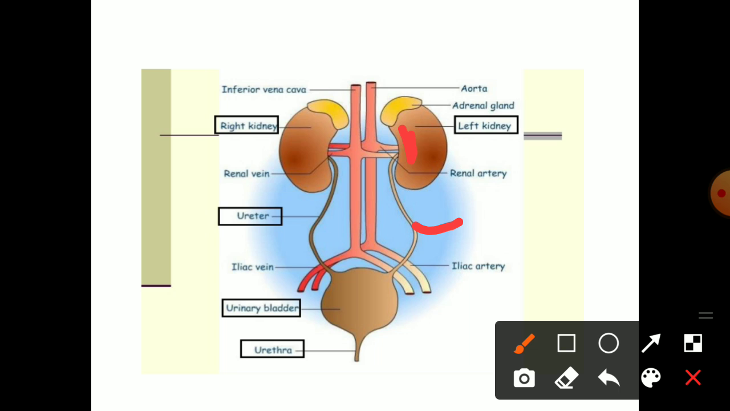Now we can see that two ureters open at the urinary bladder, and this urinary bladder is a hollow, muscular sac-like structure which stores urine for a short period of time. It has a urethra, which is a membranous tube that arises from the neck of the bladder and conducts urine to the exterior. So these are the basic parts of the human urinary system.